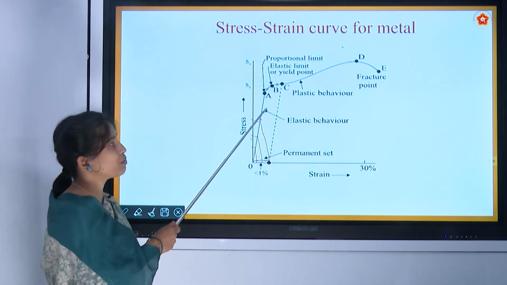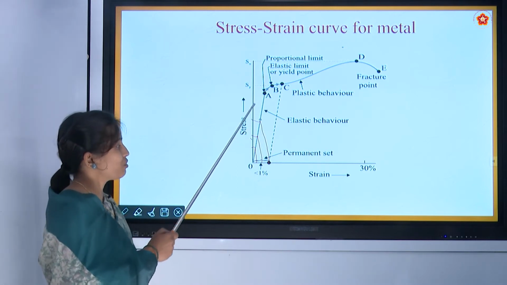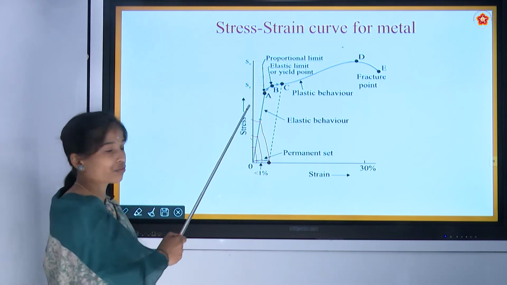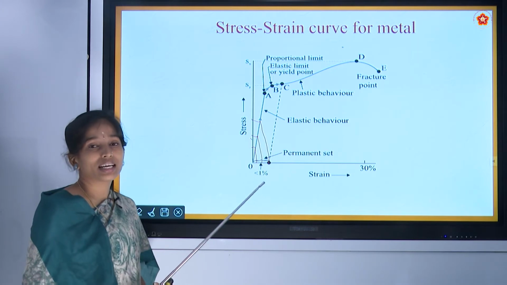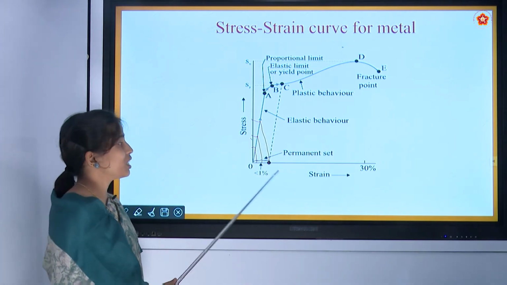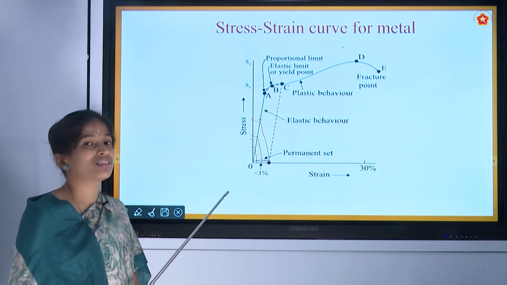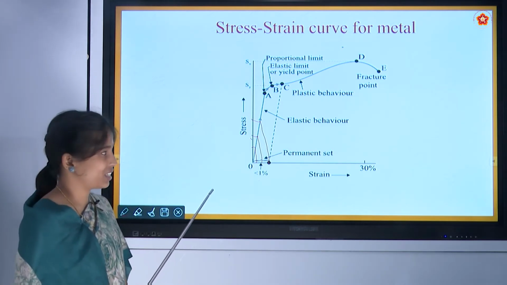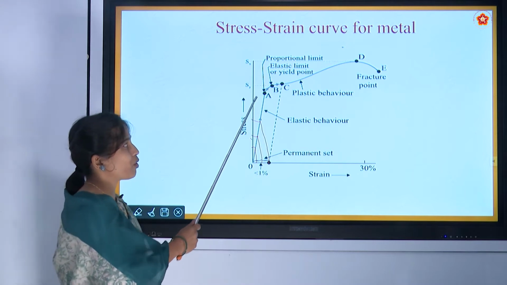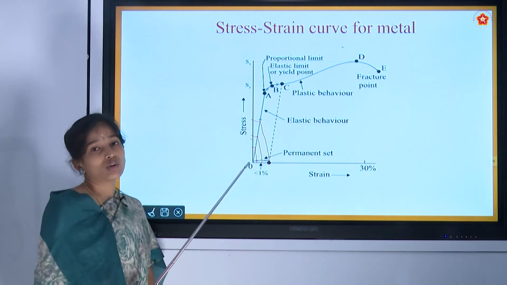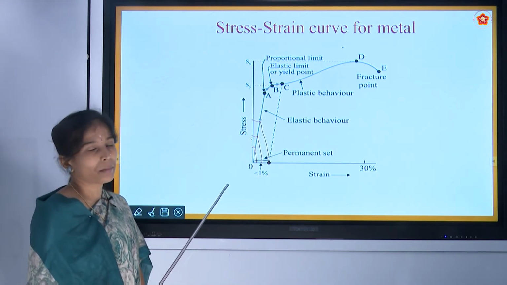So up to the point A, we have a straight line graph if we observe this. Straight line graph means the quantities are proportional. That means stress is proportional to strain. So up to the point A, Hooke's law is obeyed by the material.